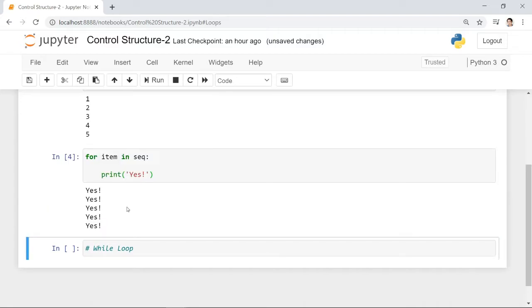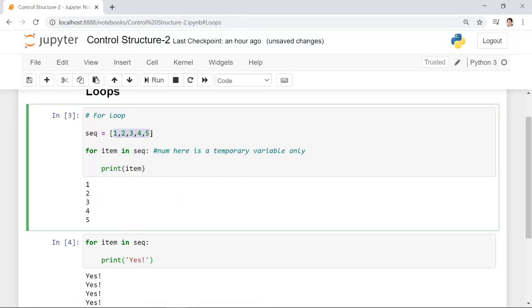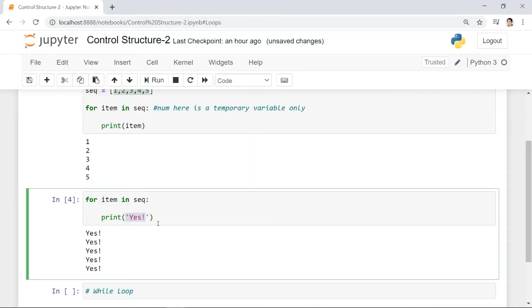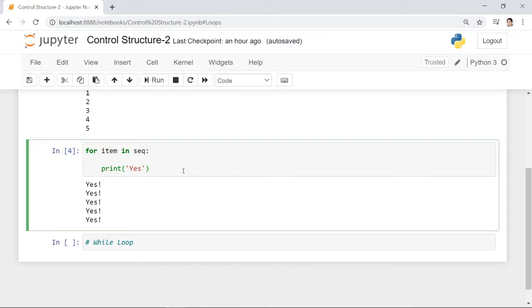This will execute 5 times, because there are 5 items inside the sequence list. It doesn't always have to be the variable. If you want to execute something 5 times, you can run other code, not just display the item. This is a very rare case, but it's also applicable to the for loop. Let's proceed to the while loop.